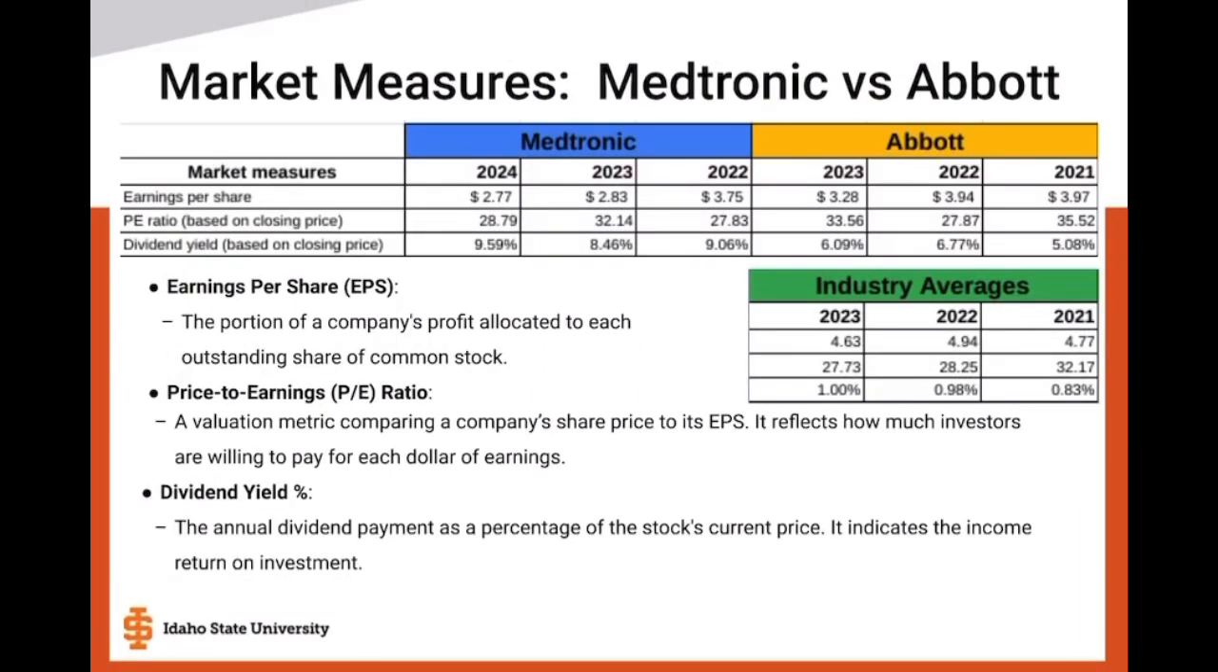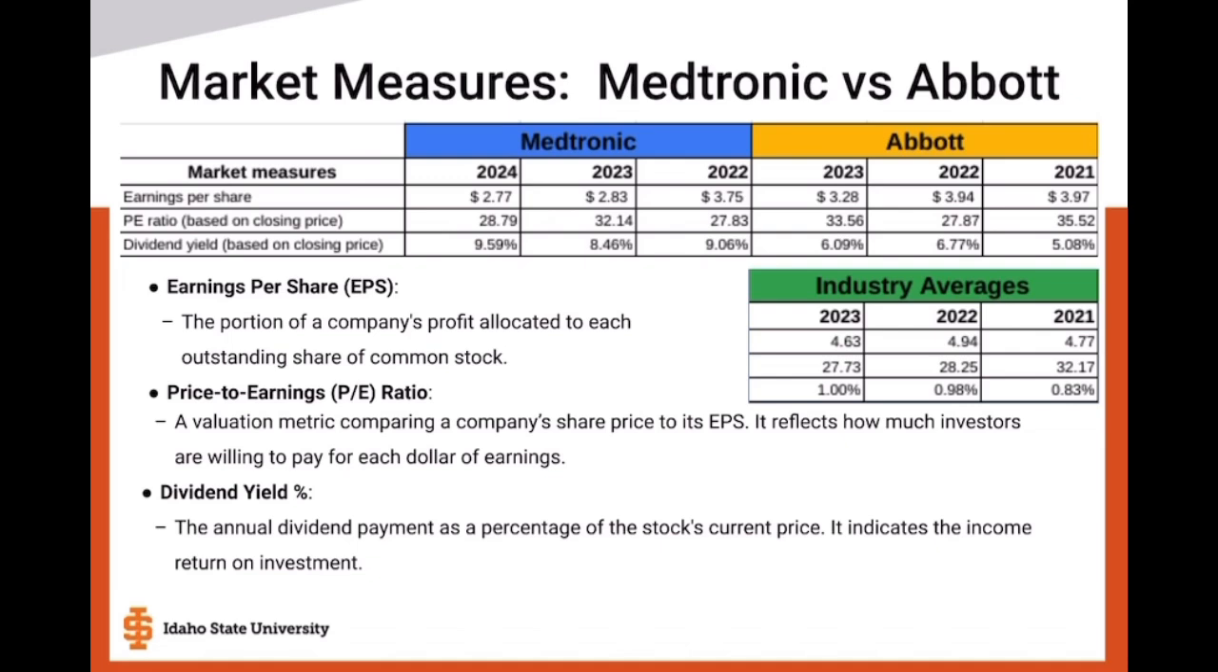Hello, this is AJ Bergen, and I've been tasked with analyzing Medtronic and Abbott's market measures, specifically EPS, PE ratio, and dividend yield against the industry averages. So first, Medtronic's earnings per share, the portion of a company's profit allocated to each outstanding share of common stock. Take these comparisons with a grain of salt. Obviously, we're going 2024, 2023, and 22 for Medtronic against the 23, 22, and 21 industry averages.